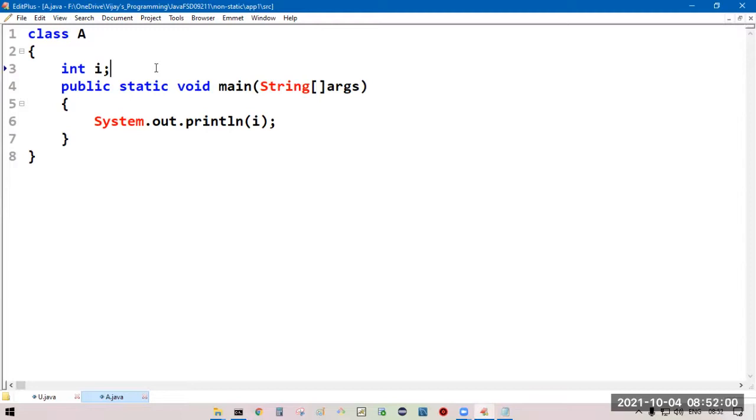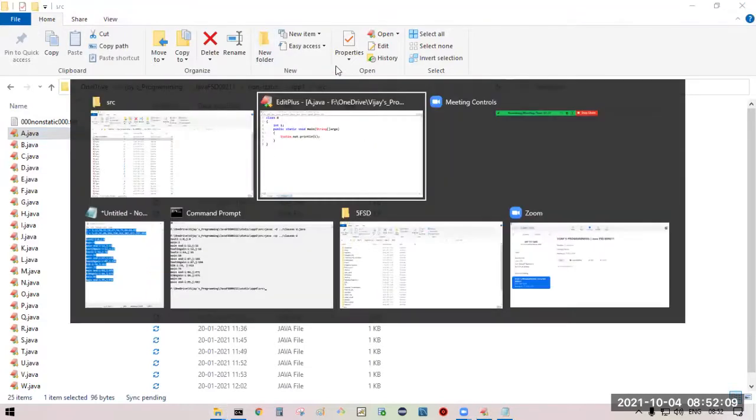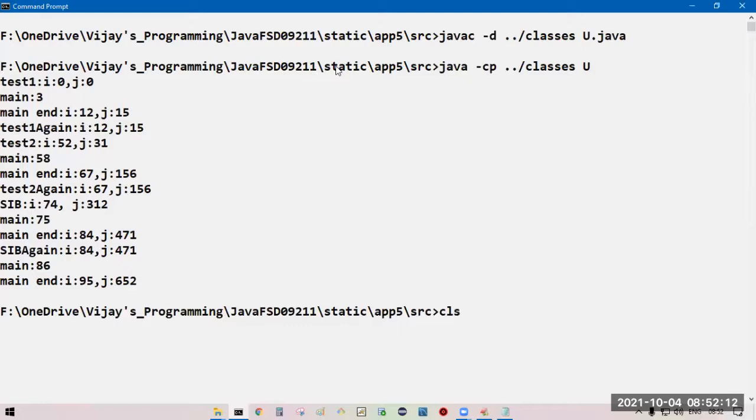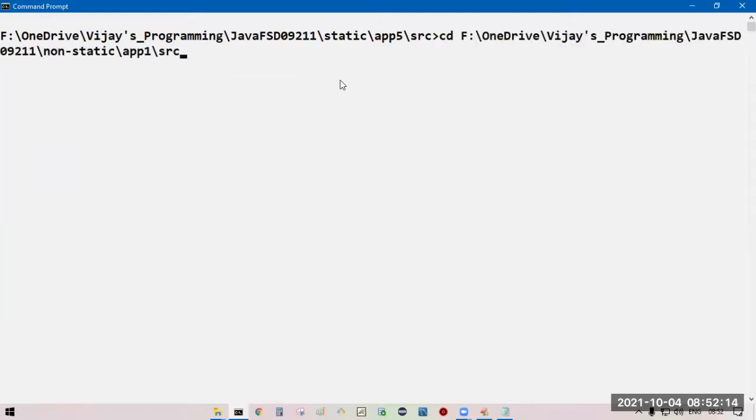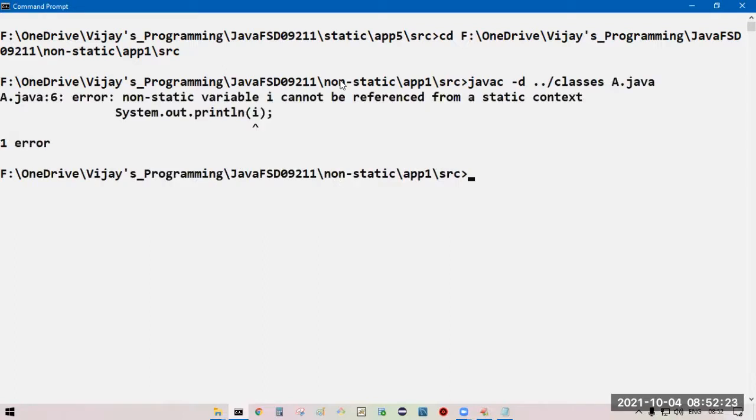Try to compile this program. What you will get? Observe the error.